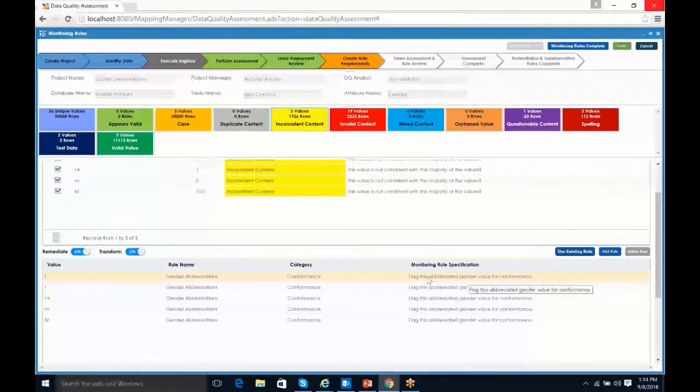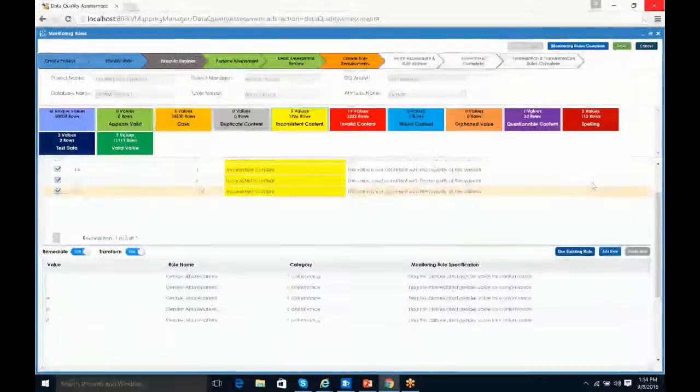Now this one's a little more specific than the last rule, which is more generic, saying any gender value that is either spaces or nulls. Here we're saying this specific value. So these are the only abbreviations we're allowing. So again, I can select all of those and go ahead and say save.